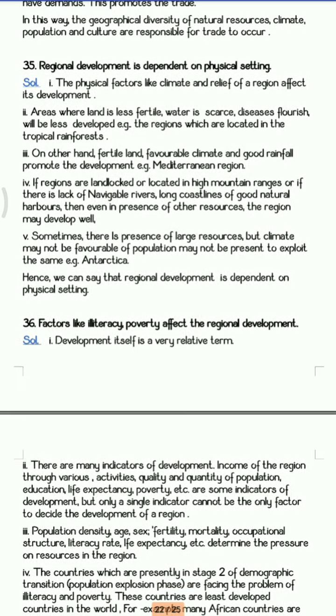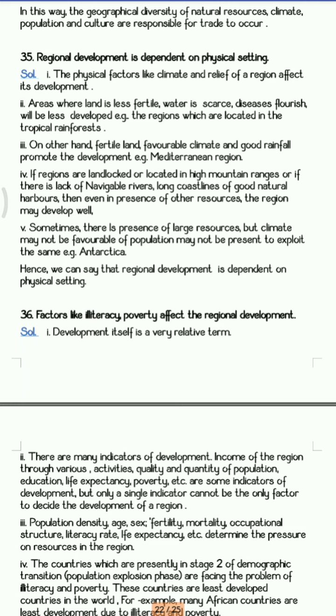Next, we have regional development is dependent on physical settings. So we all know that a lot of regional development is really dependent on physical setting. If the physical factors are good, definitely the region is going to develop very nicely. Now if you take an example of physical factor found in desert area, in the case of desert area, you know that there is no water, there is no proper soil, you cannot cultivate anything. So definitely the people are not going to stay there, and definitely the development will not be there.